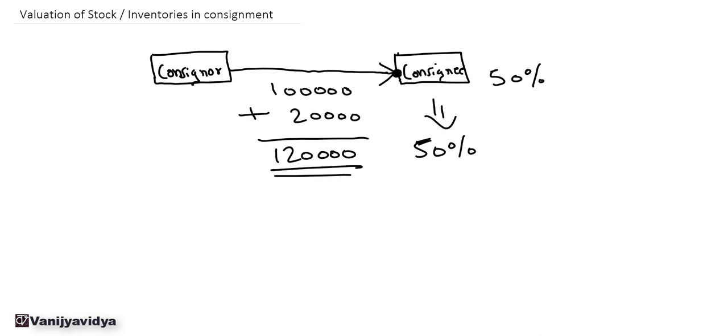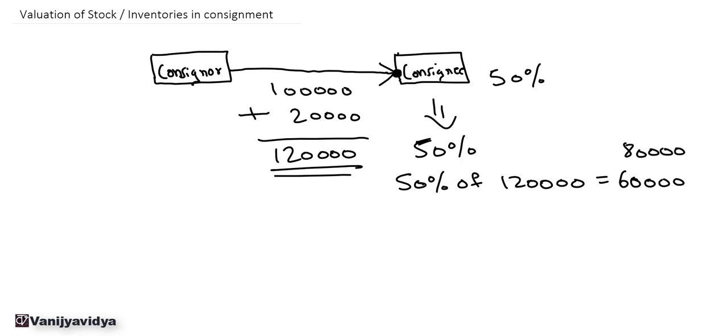Now 50% are sold, 50% are in the inventory. So the value of the inventory will be 50% of 1,20,000 or net realizable value, whichever is lower. Now here it is 60,000. Now let us assume that the net realizable value is 80,000. So the valuation of the inventory is 60,000.